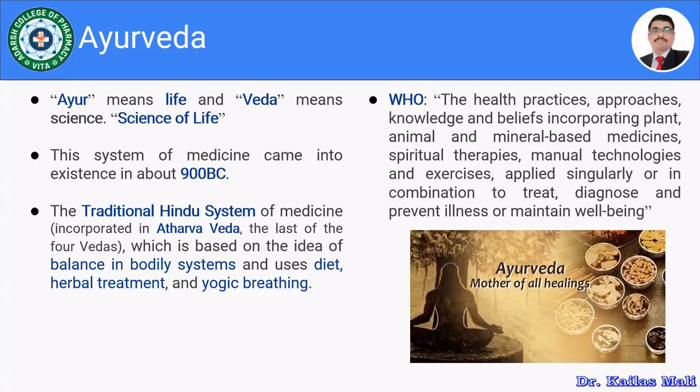If we divide the word Ayurveda, the very first part, Ayur, stands for life, and Veda stands for science. So Ayurveda means the science of life. What is meant by Ayurveda? Ayurveda means the science of life. And this system of medicine came into existence about 900 BC. It is furthermore known as the mother of all healing.